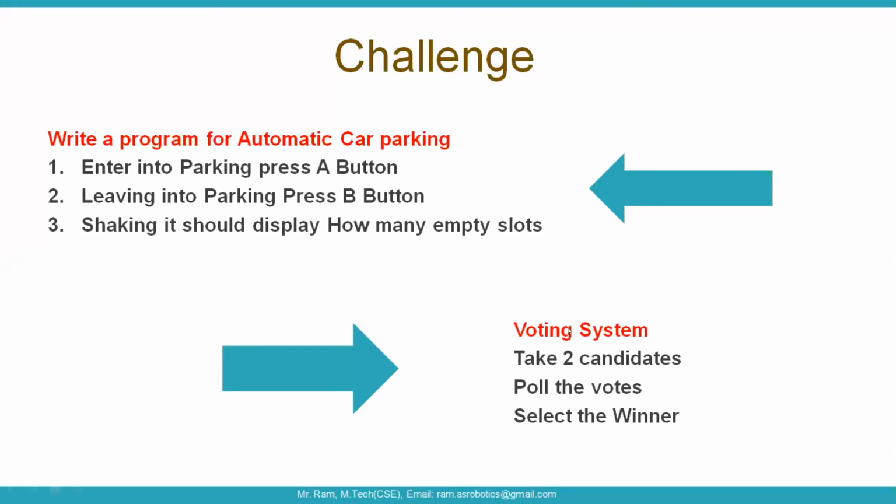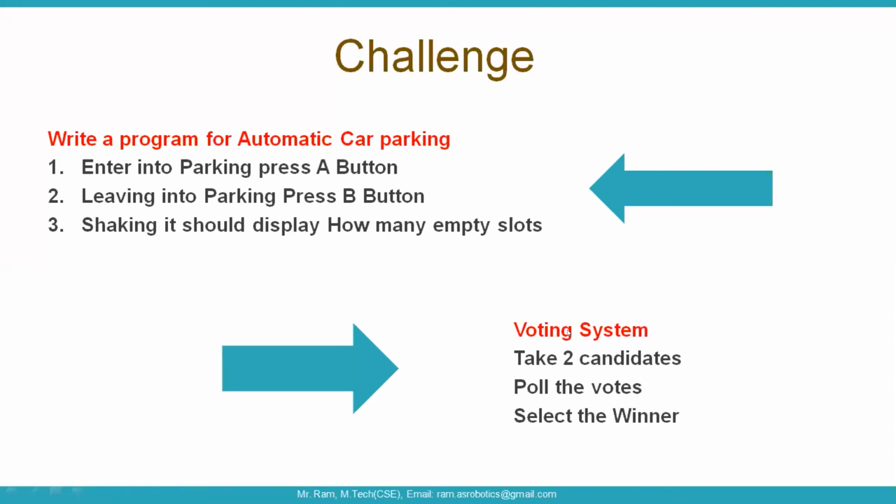One more example is the voting system. If it isn't clear, I will post the pseudocode in the group, you can see it. The second one is the voting system. You can take two variables. This I already completed, but instead of number A, number B, you can take the numbers and check it out, because I only displayed the A value, B value, T value, but I will complete the conditions concept also.